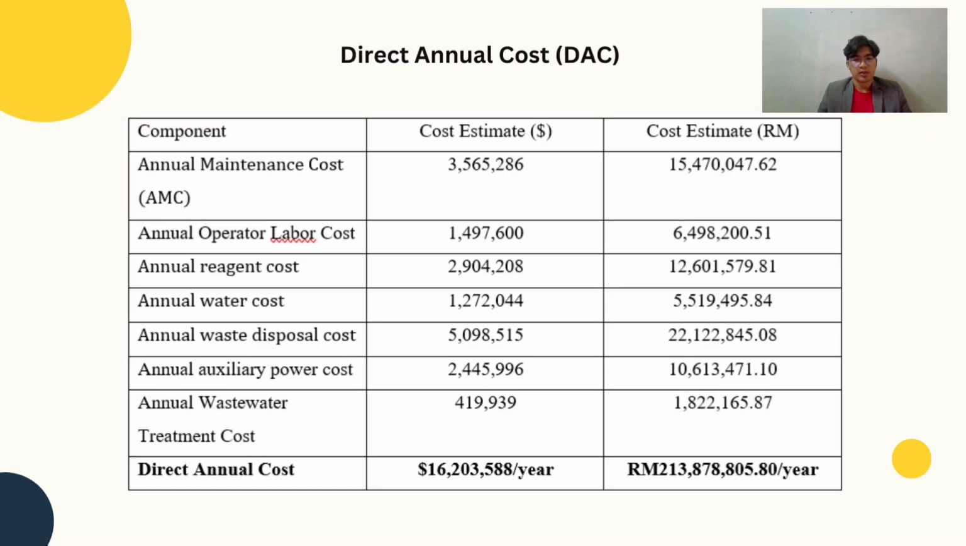After we calculate all the components for direct annual cost, the total direct annual cost that we get from the research is 230,878,805 ringgit 80 cents per year.